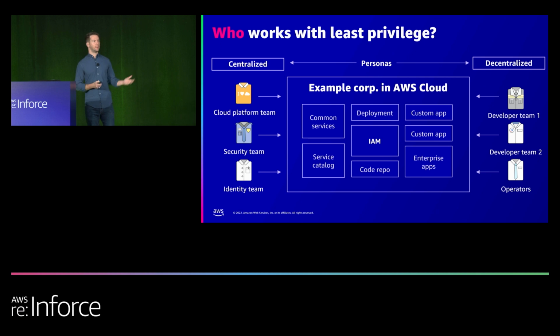And so this is what we typically see with customers in the cloud. In a lot of cases, they have essentially two sets of teams, decentralized teams on the right and centralized teams on the left. If you think of decentralized teams, you might think of developers or groups of developers, operators, contractors working in your cloud environment. On the left-hand side, you might recognize names like the cloud platform team or the infrastructure team or the security team, the network team, the identity and access team, right?